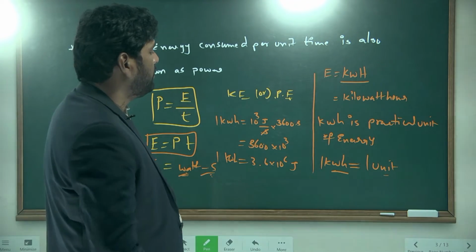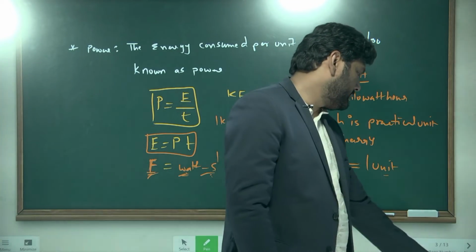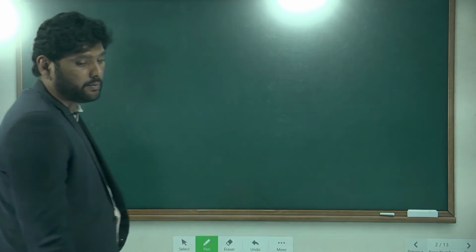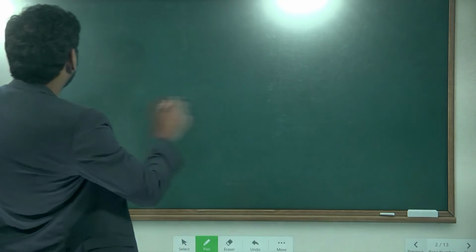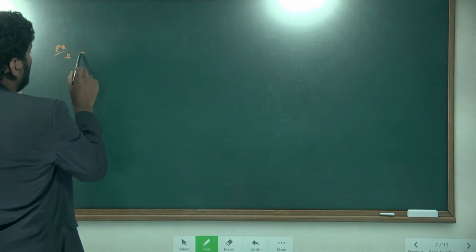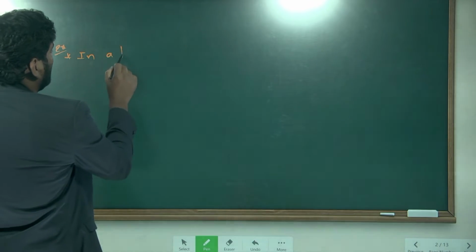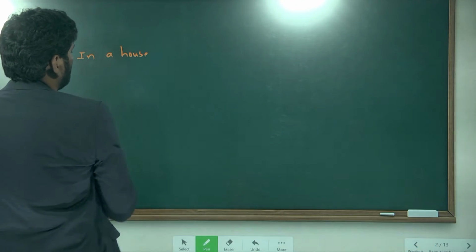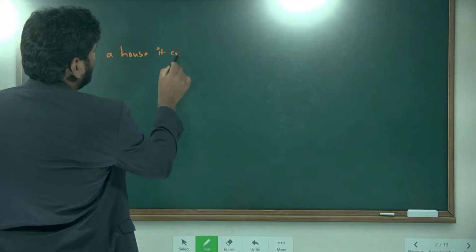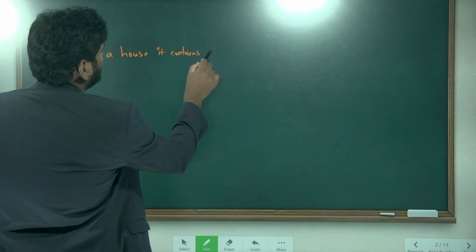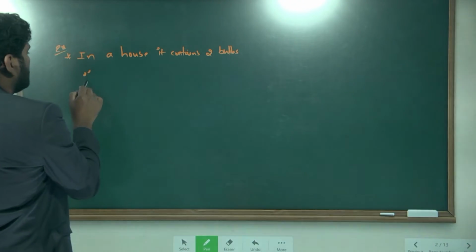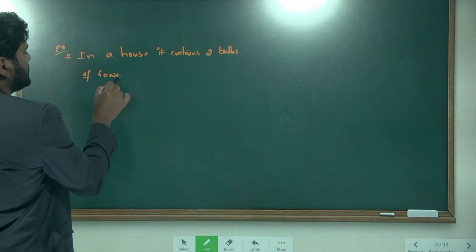Next I will give one problem on how to calculate the electricity bill. Let's take the data first. For example, in a home, it contains two bulbs of 60 watt.